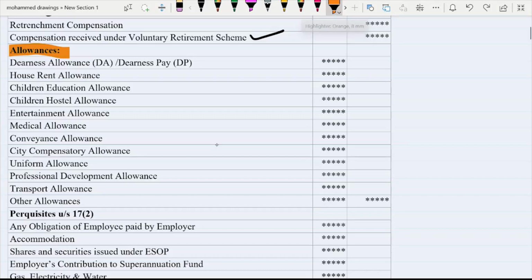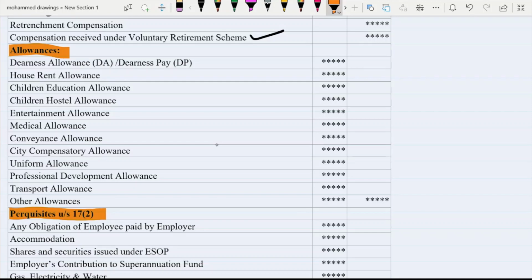Now the next important part is perquisite. What is perquisite? Perquisite is non-monetary things, or you can say facilities provided by employer to employee. All facilities, all things which must be paid by the employee, but if paid by the employer, are considered perquisites.